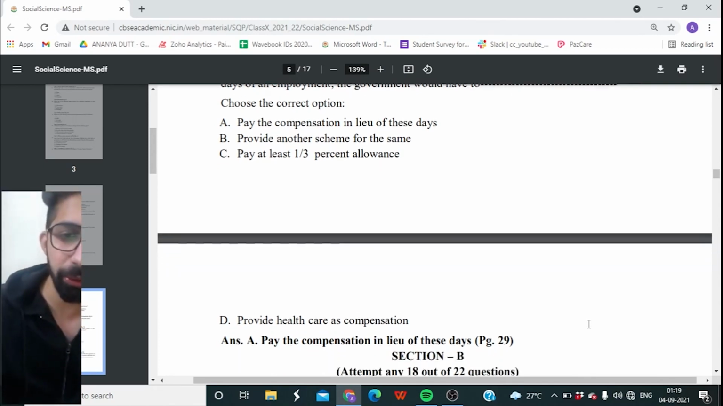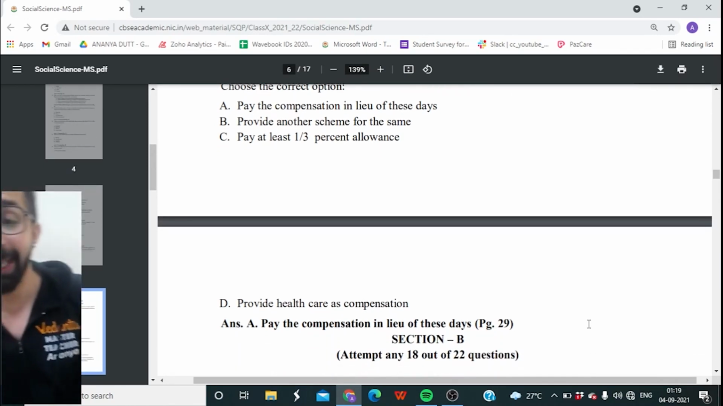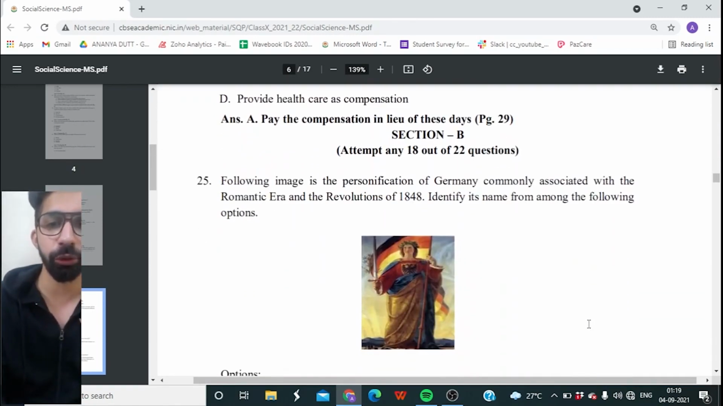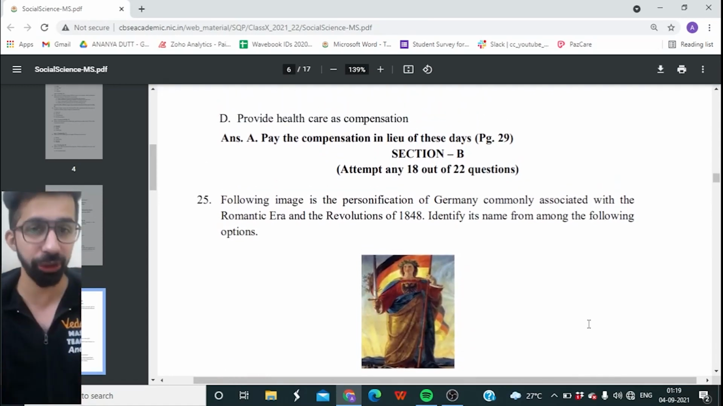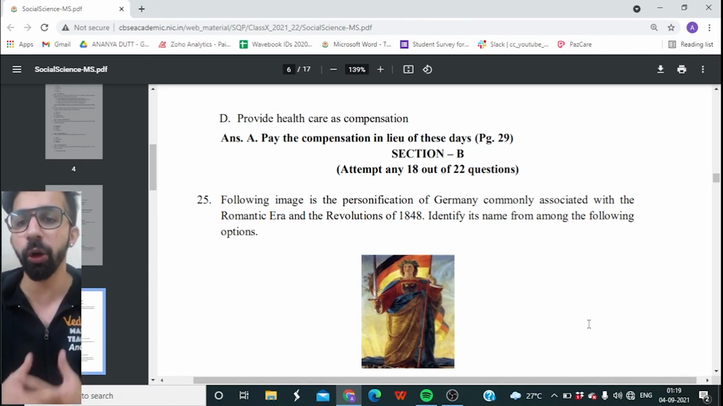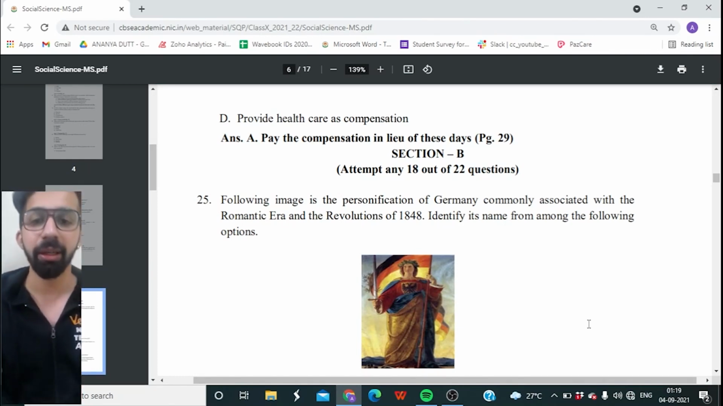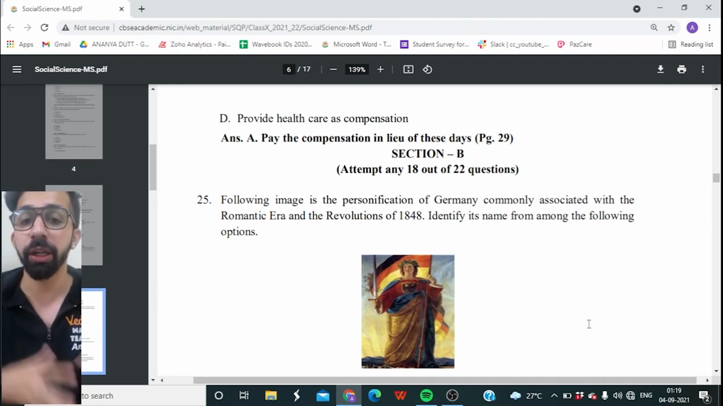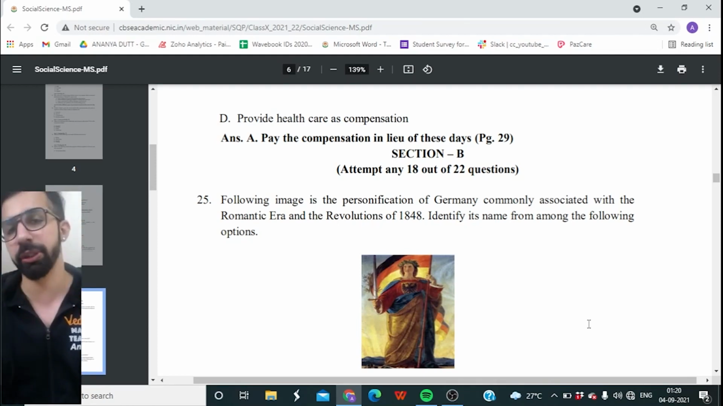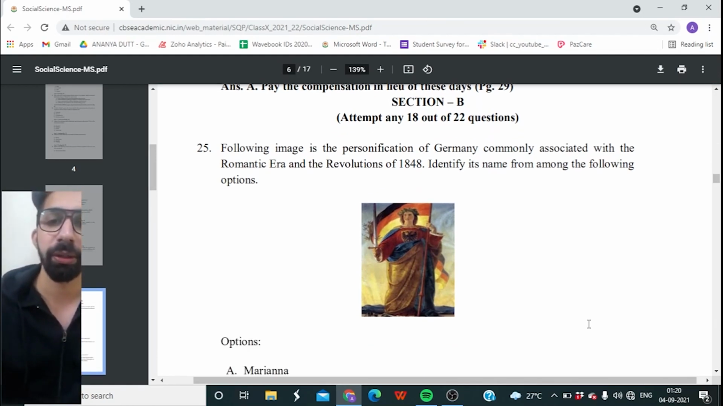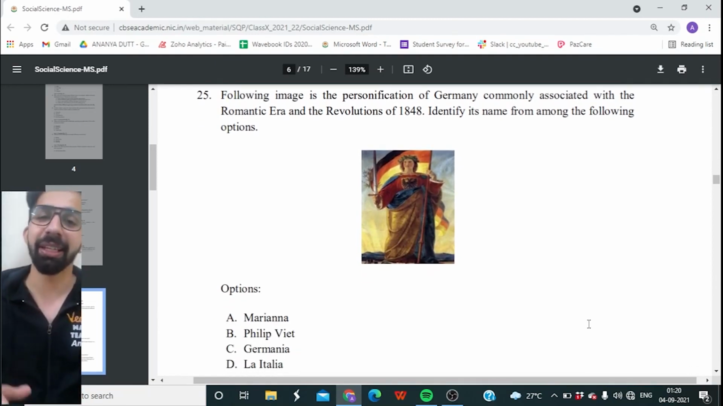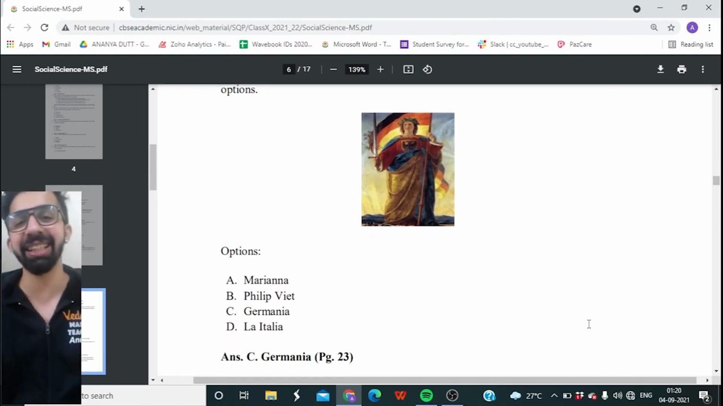Moving ahead with section number 2, and here you have to attempt any 18 out of 22 questions. No negative marking. The first question, guys. Okay, this is a picture based question. Interesting. Following image is the personification of Germany commonly associated with the Romantic era and the revolutions of 1848. Identify its name from among the following options. So you have to tell me the name of this lady. And guys, it's very simple. It is Germania, option C.